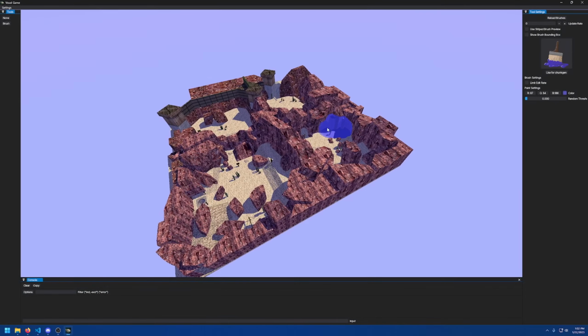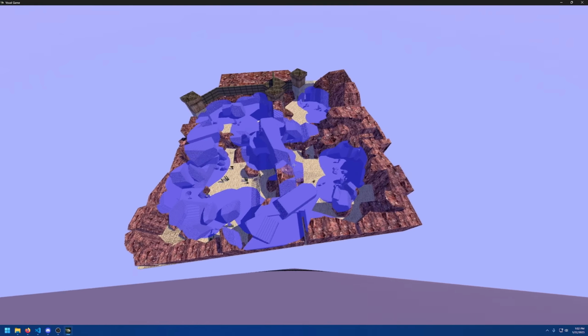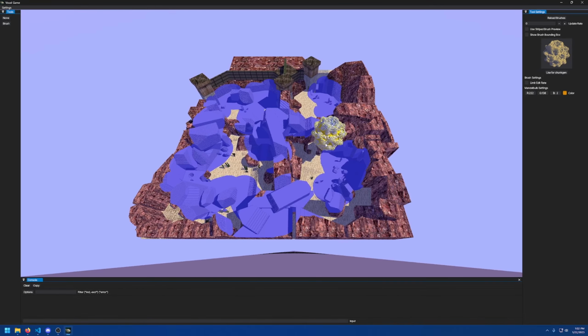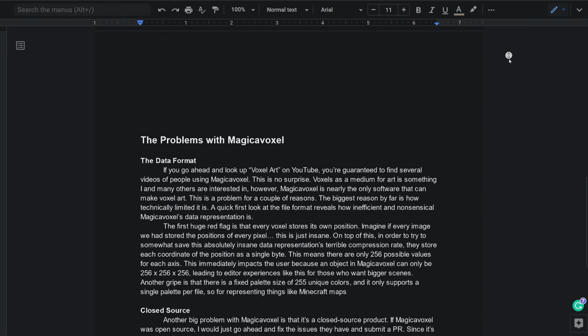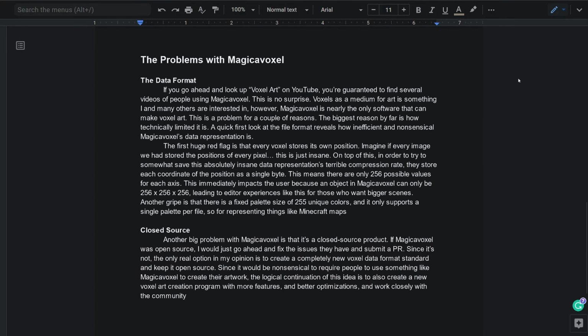On top of having Gvox, I also want to create an editor that provides artists with an unprecedented level of freedom and control for creating voxel art and game assets. One such feature is something I'm calling brushes, which is really similar to the voxel shader feature in Magica Voxel, but with more control. Originally, I had planned on bashing Magica Voxel a lot in this video, but I feel it's not really necessary, and that it would actually undermine my real goal, which is to bring the voxel community closer together.